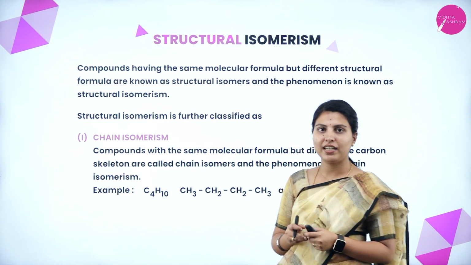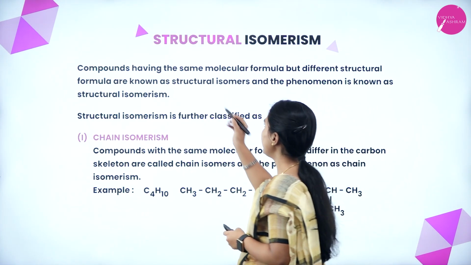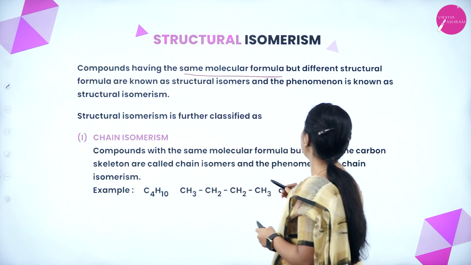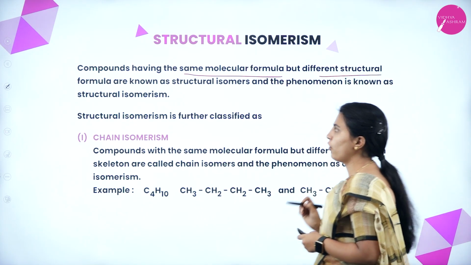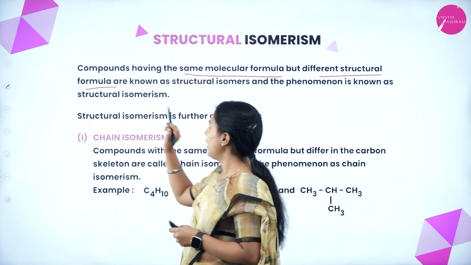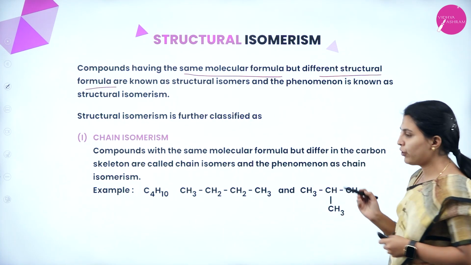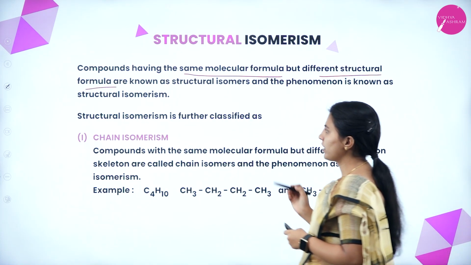Now, we will see structural isomerism. Compounds having the same molecular formula but different structural formula are known as structural isomers, and the phenomenon is known as structural isomerism.